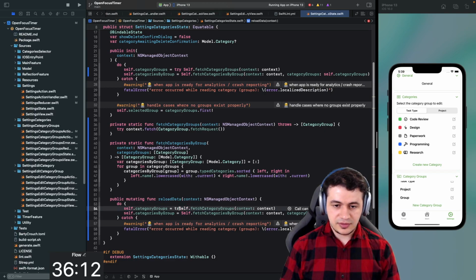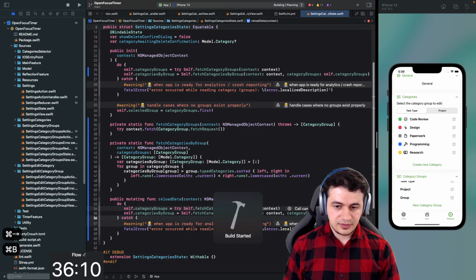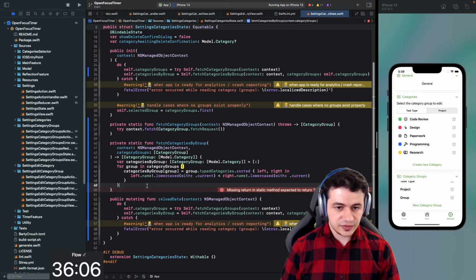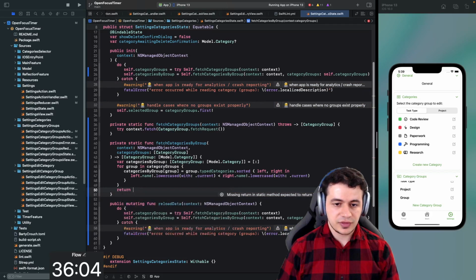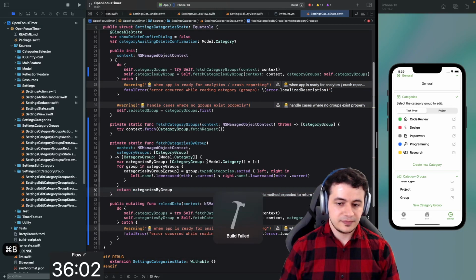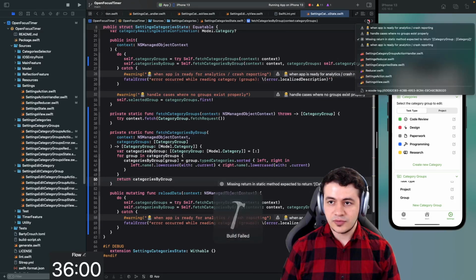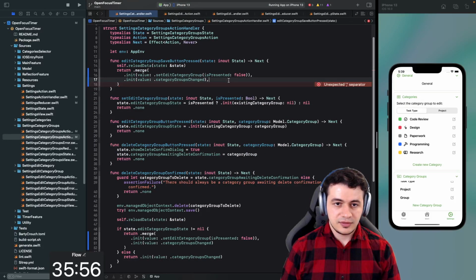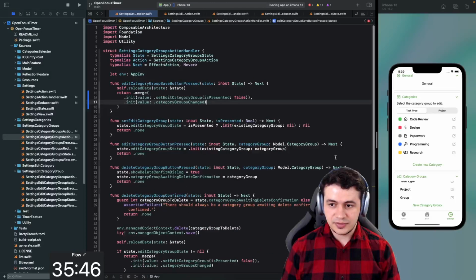We have a try here that's missing. Alright, that should be it. Nope, something's wrong. Okay, we forgot to return the categories by group. And of course something else is failing as well, somewhere else. Unexpected comma. Oh yeah, because this is not an array, this is, what are they called, with the dot dot dot syntax.